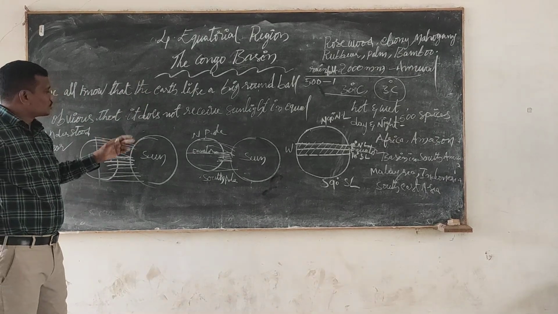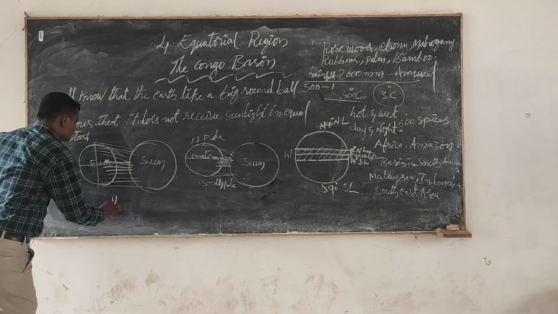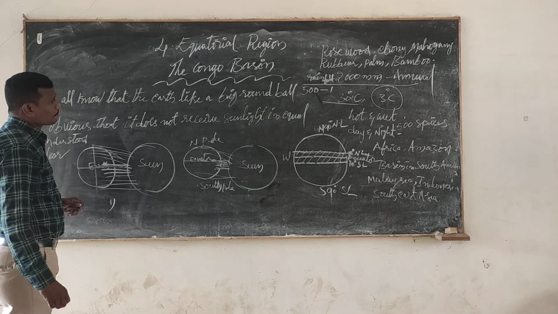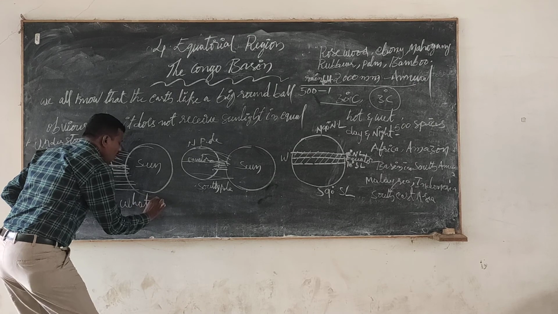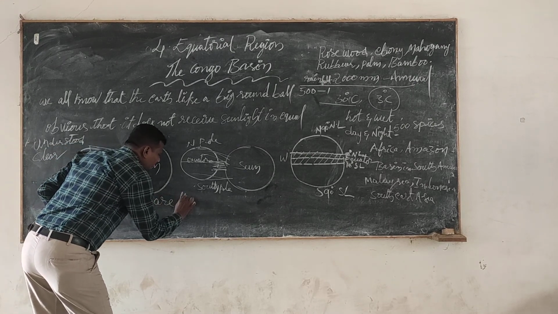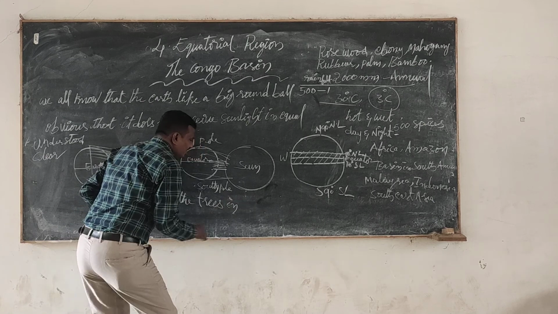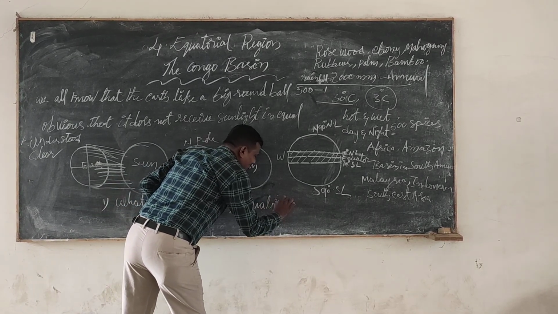Okay, children, now I am giving one or two assignments. The first one: what are the trees in the equatorial region?